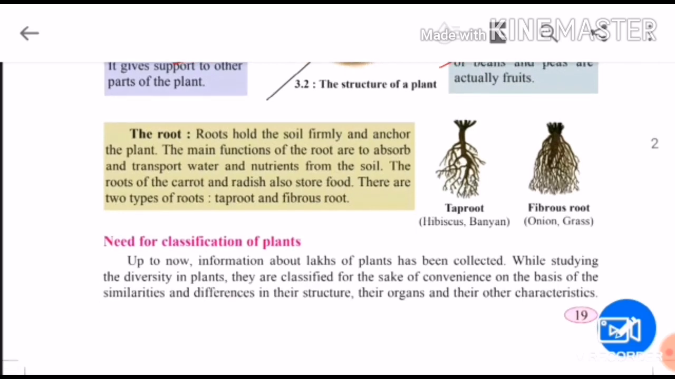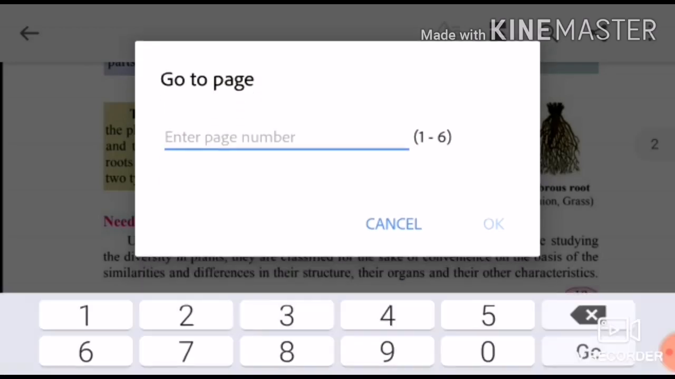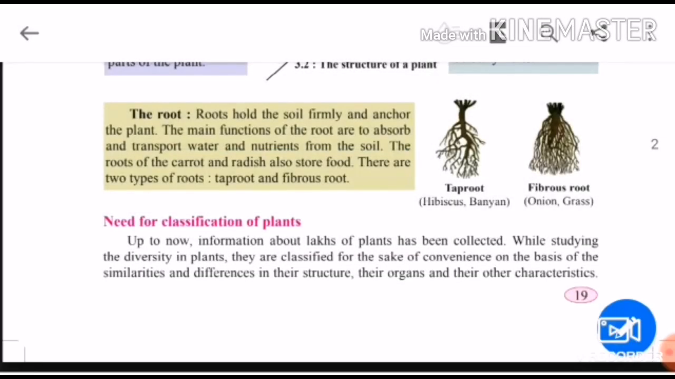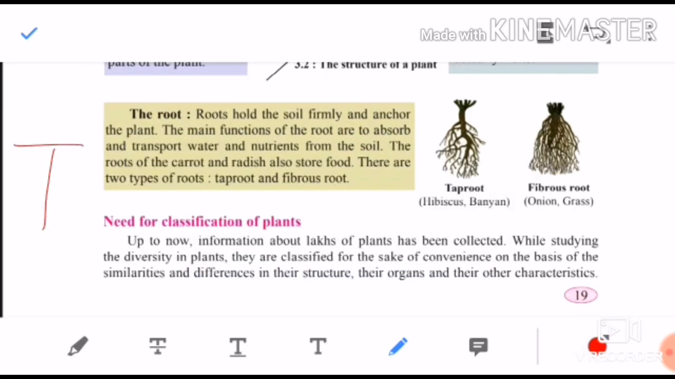After fruit is roots. Roots hold the soil firmly. Do you agree, children? Where are the roots, children? They are found below the soil. Yes or no? They are below the soil. They hold the soil tightly. The main functions of root are to absorb and transport water and nutrients from the soil. From the soil they absorb water and nutrients. Okay. And the roots of carrot and radish also store food. They are saying, example of root, carrot and radish, they store food.